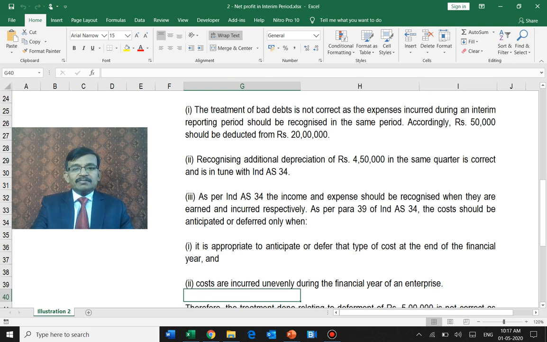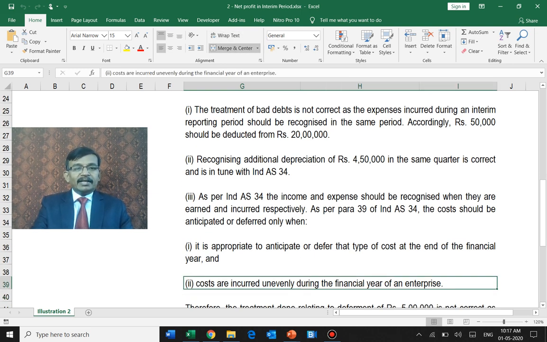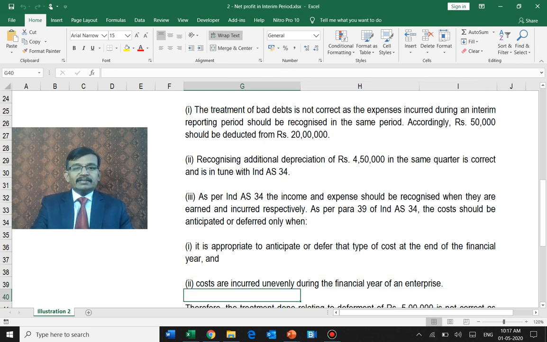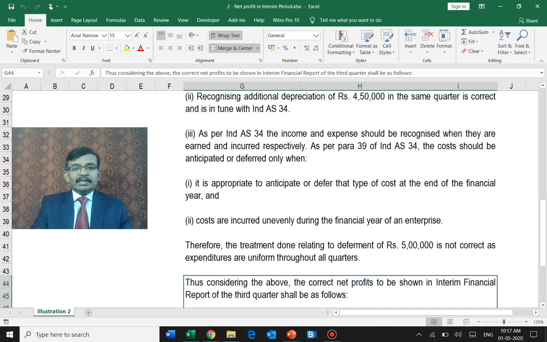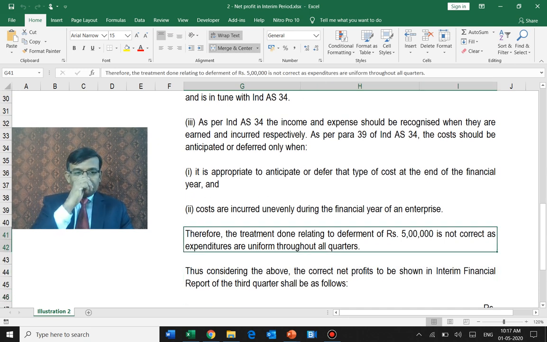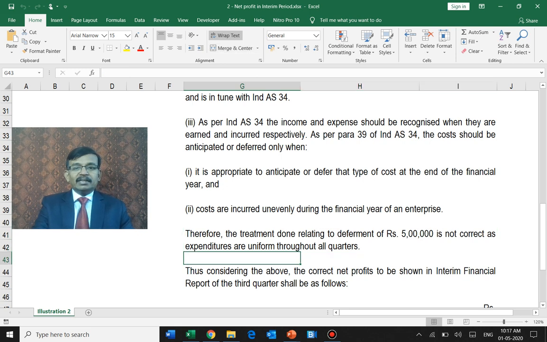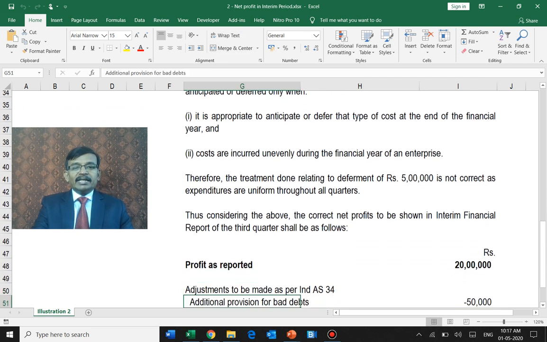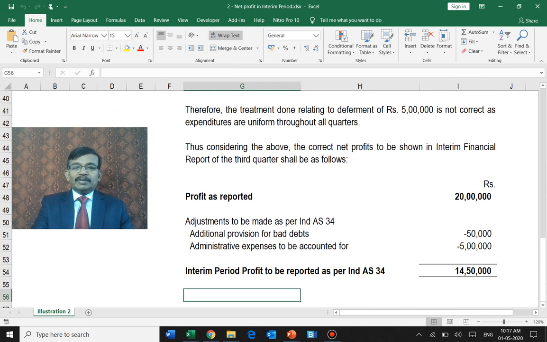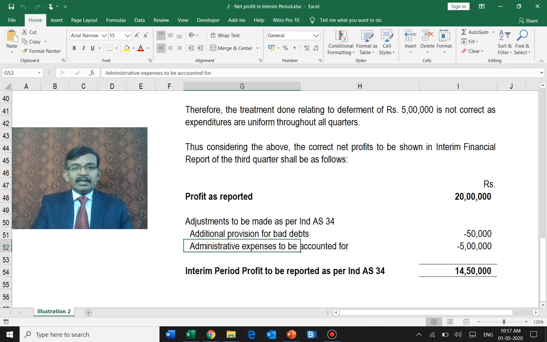Otherwise, costs which are incurred unevenly during the period of an enterprise cannot be deferred. So you have to actually recognize in the period. Therefore, the treatment done on 5 lakh rupees of administrative expenses being deferred to the next period is not correct. Accordingly, the correct profit will be 20 lakhs of profit as reported by the entity.